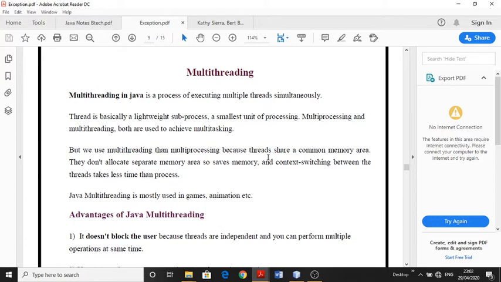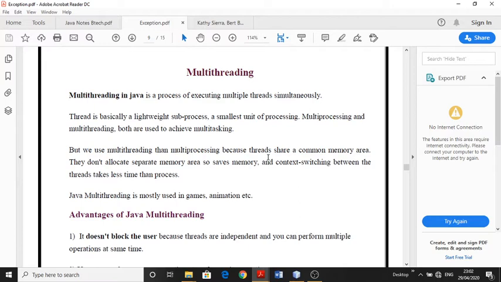Now we will discuss what a thread actually is. Basically, a thread is a lightweight process and the smallest unit of processing. Generally we compare processes and threads.